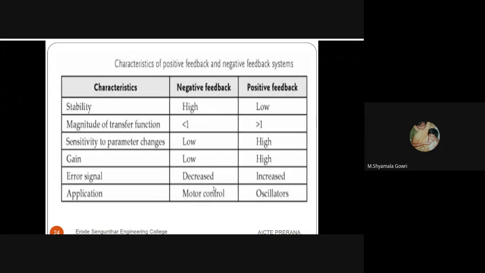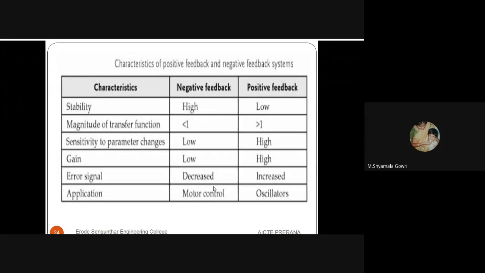The sensitivity to parameter variations is low for negative feedback and high for positive feedback. The gain of the system is low in negative feedback and high in positive feedback. The error signals are decreased in negative feedback, whereas in positive feedback they are increased.